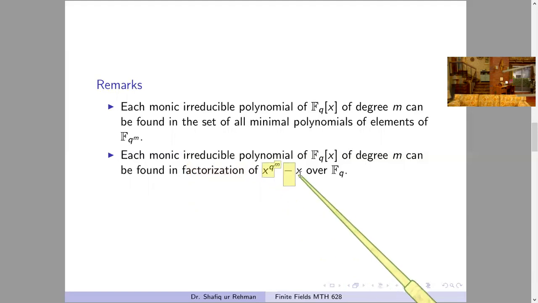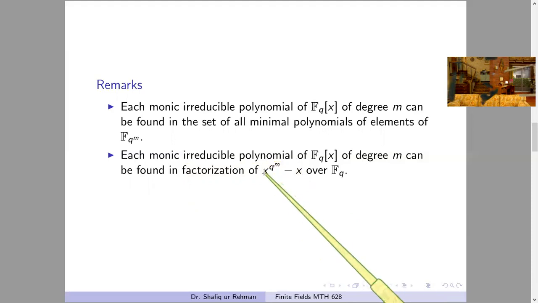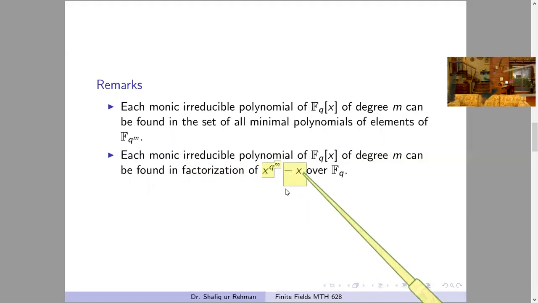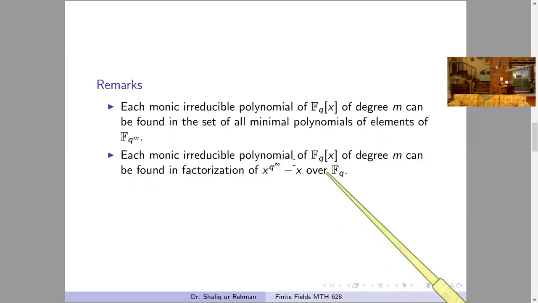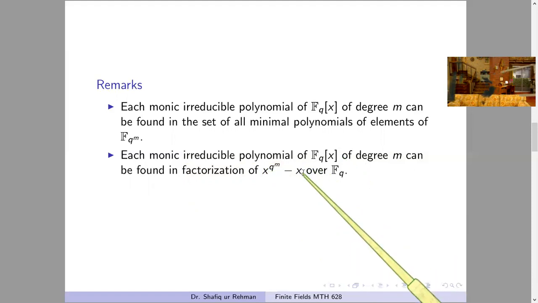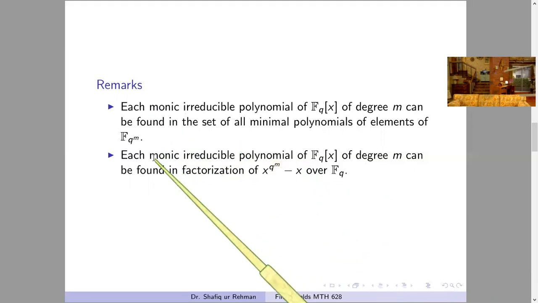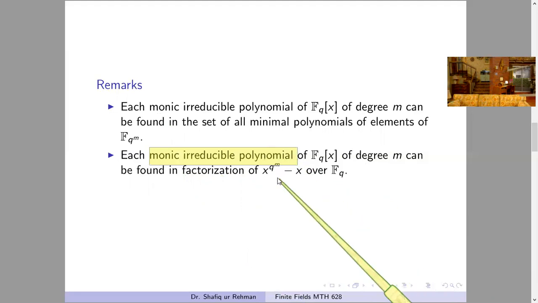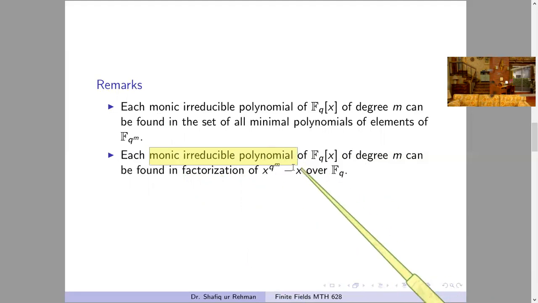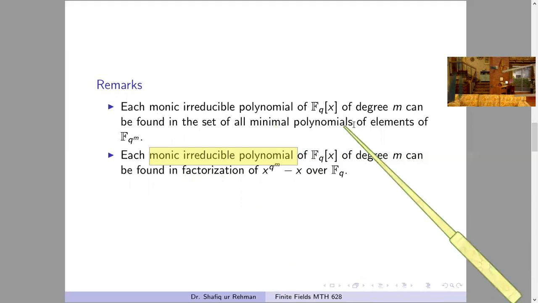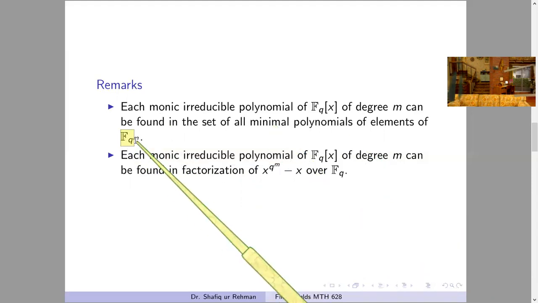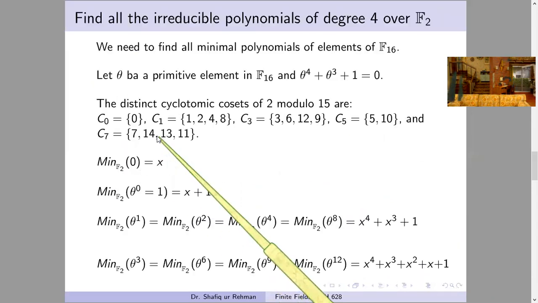We know that if we multiply all monic minimal polynomials, we get this polynomial. So all the minimal polynomials of elements of fq power m are in fact the factors of this polynomial. Therefore, all monic irreducible polynomials can be found in the factors of this polynomial, or you can say in the set of all minimal polynomials of elements of this field. And the procedure is explained with the help of an example. It is a very easy process.